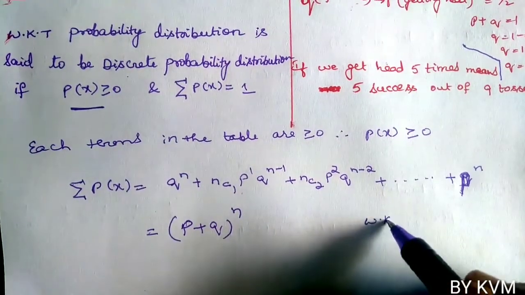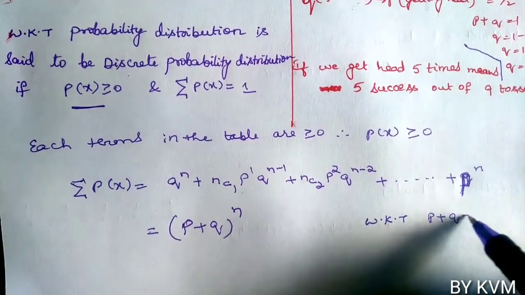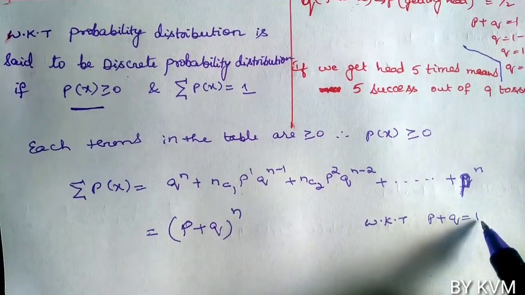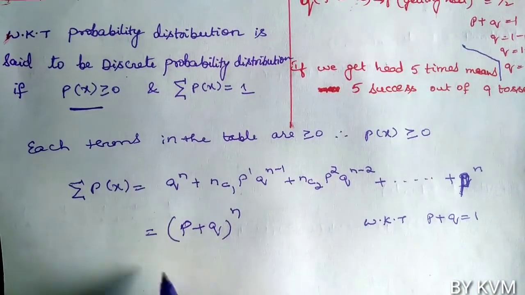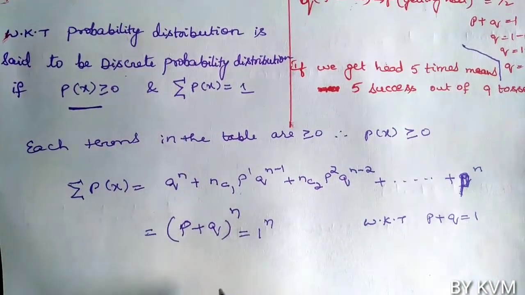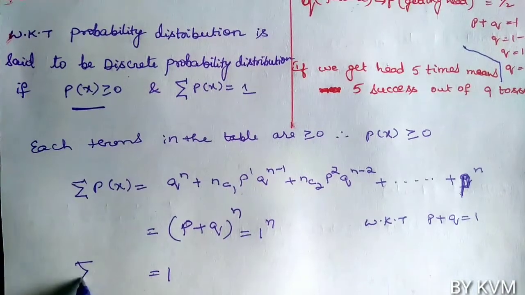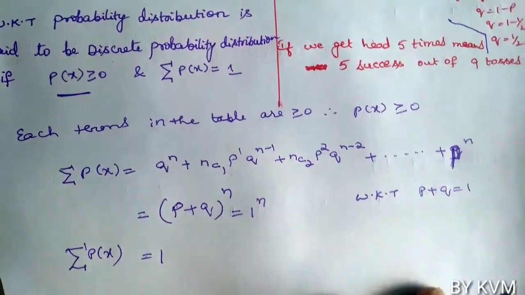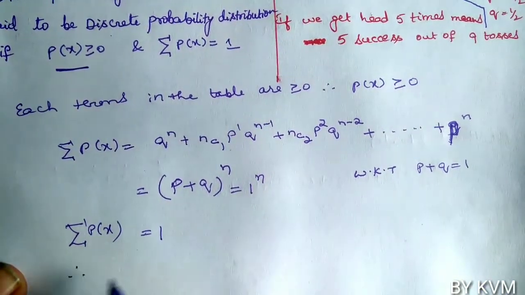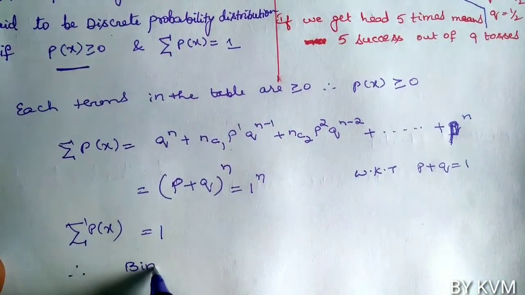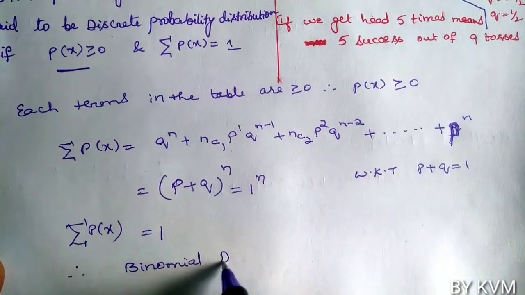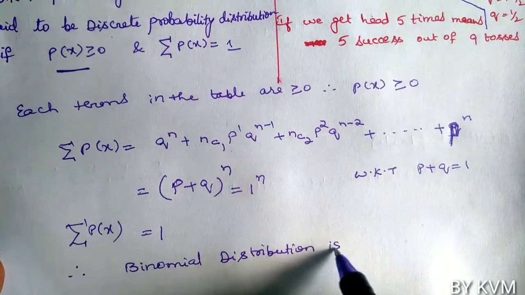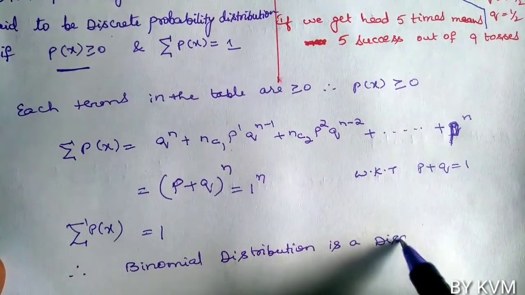But we know that P plus Q equals 1, the probability of success plus the probability of failure. When we add both, we should get 1. So P plus Q whole power N is 1 power N, which is 1. So sigma P of X is 1, and the second condition is also satisfied. Therefore binomial distribution is a discrete probability distribution.